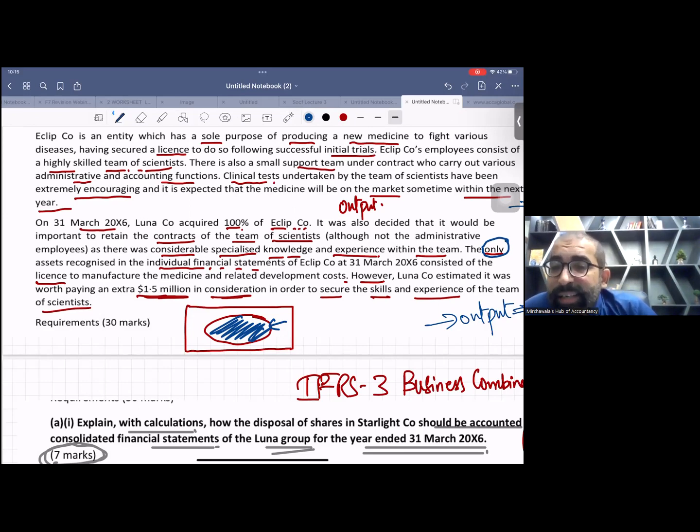See the last two lines. However, Luna company estimates that it was worth paying an extra $1.5 million, a significant, material amount, in consideration in order to secure the skills and experience of the team of scientists. That means you are not just buying the license, the single asset. You are buying this complete setup, and you are paying for different things, not just for the license.